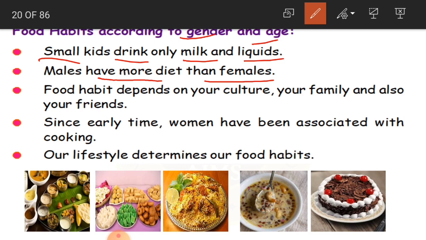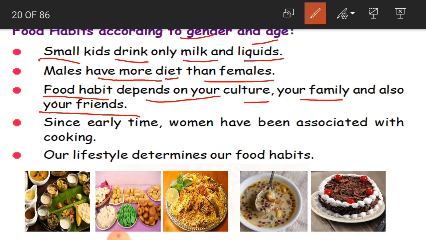So that is why they eat more. Diet is nothing but the food we eat. So they eat more than the women in the house. And now, food habit depends on your culture, your family, and also your friends. In the beginning also we learnt that food habits depend on our culture.